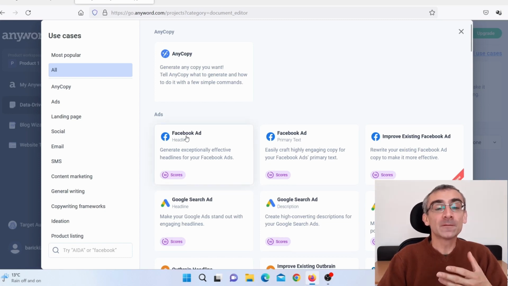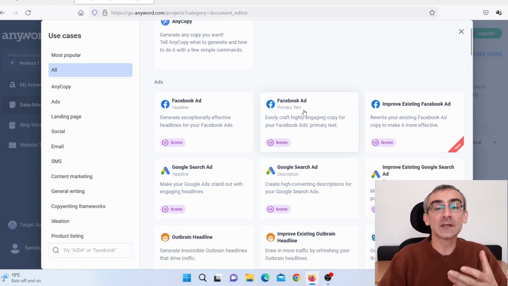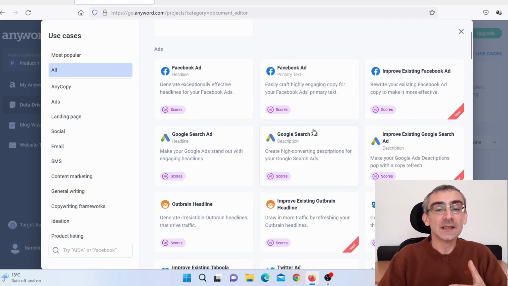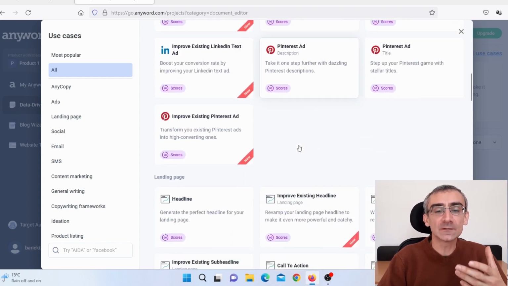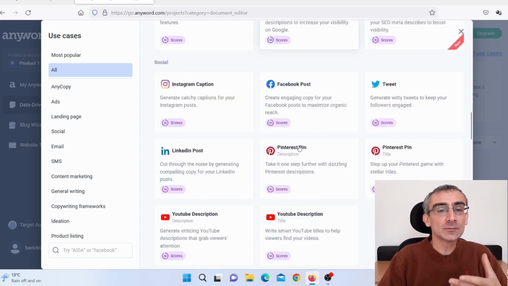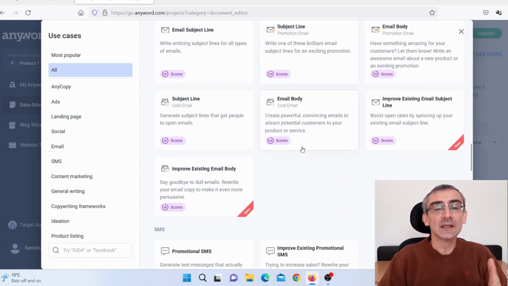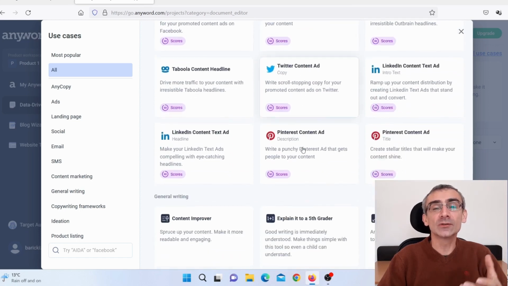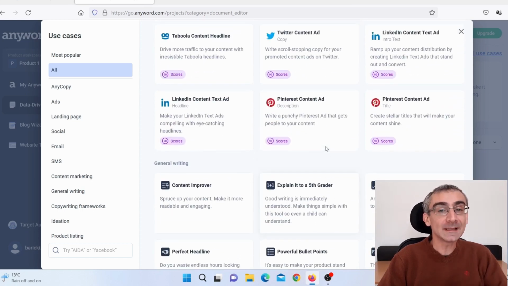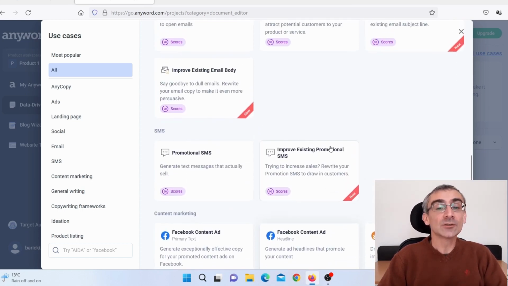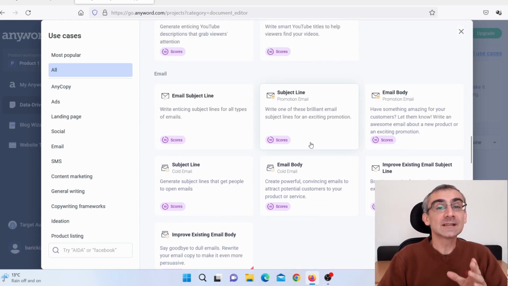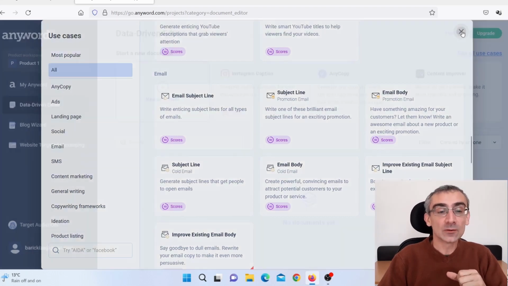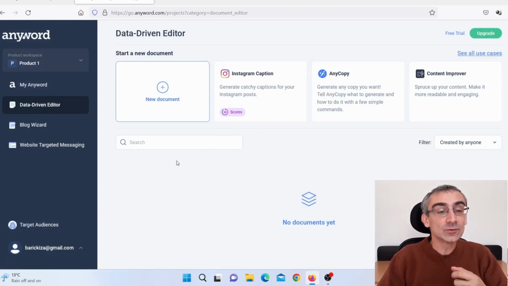You can create Facebook ad headlines, Facebook ad copies, Google ad copies, Google ad headlines, Pinterest ads, Twitter ads. You can create YouTube video descriptions, YouTube titles, and so on and so on. You can do so many things automatically with this software. So even if you are a beginner, you can still use this software and you can still make money on the internet with affiliate marketing.